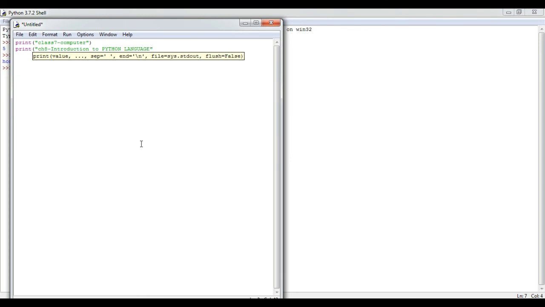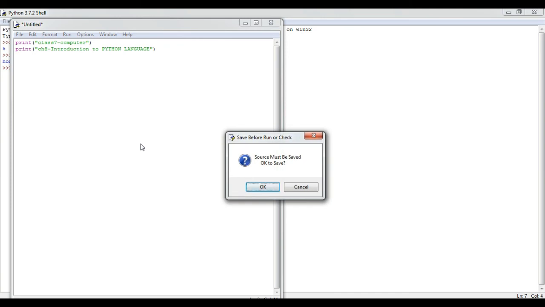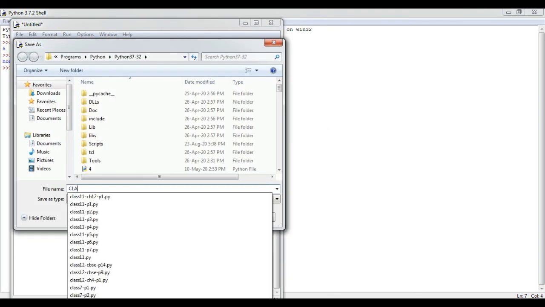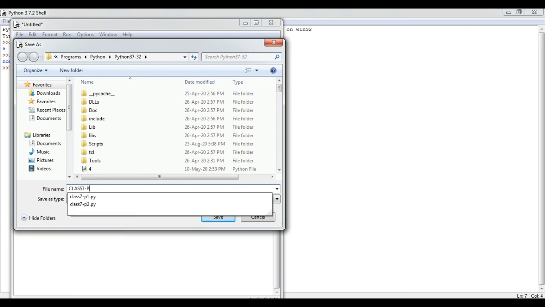So when these two commands are written together in a program, that program is saved with the .py extension. So I am pressing the F5 key. It asks that the source must be saved, OK to save. I am clicking on OK. Let's save this file. I am saving this file with the name class 7 P1, the very first program of this file, or I can save it with any other name, let's say P only.